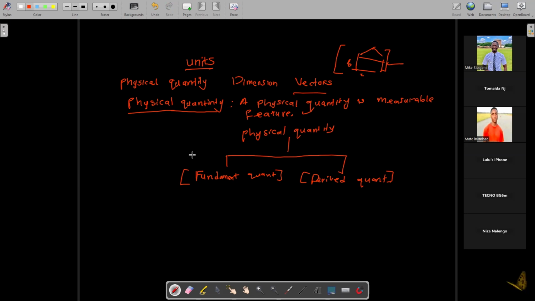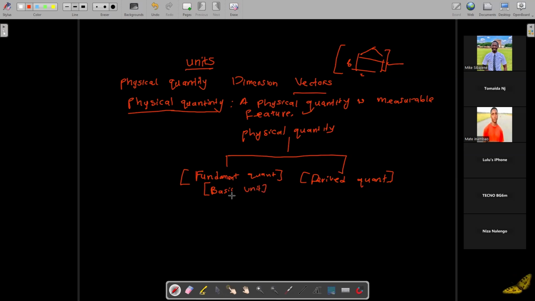A fundamental quantity is a quantity that cannot be derived from any other quantities; it just exists on its own. You can also call it a base or basic unit.